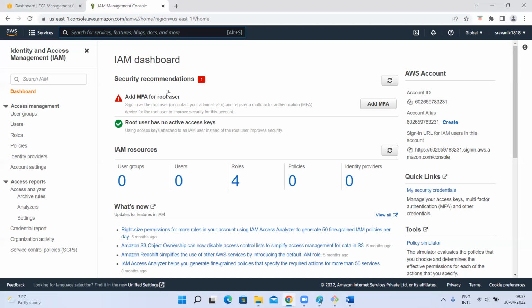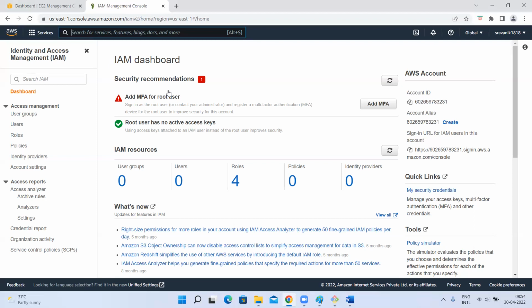Yes. That is nothing but a root user. The root user account has full permissions, which means once you log in with that root user account, you can access anything. I can go to the billing section, I can go to EC2, S3, IAM, VPC, whatnot, anything in my AWS account. But you are not the only person who is going to work on AWS in your team, right?